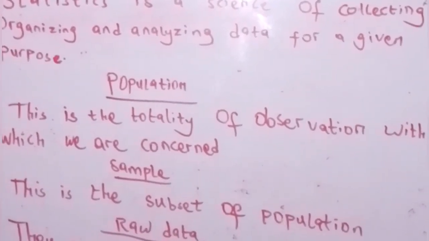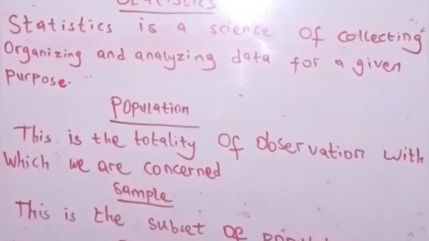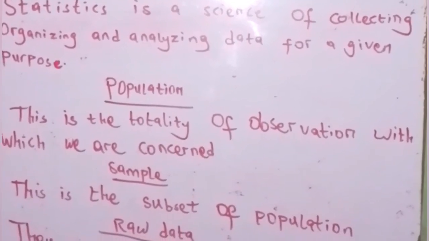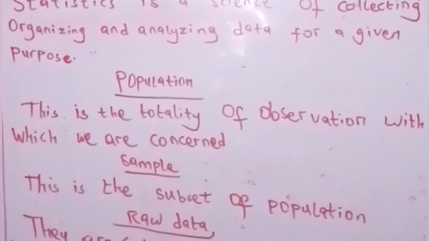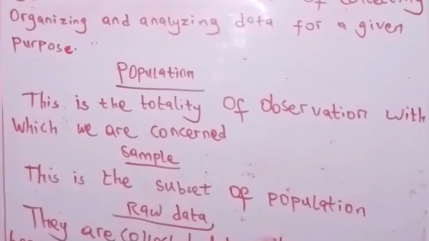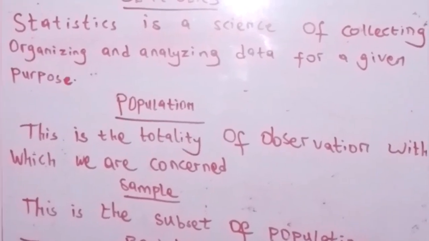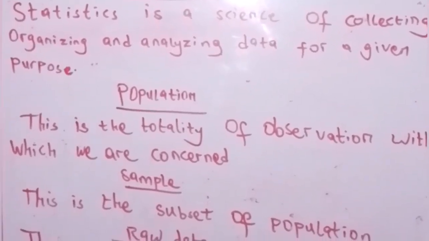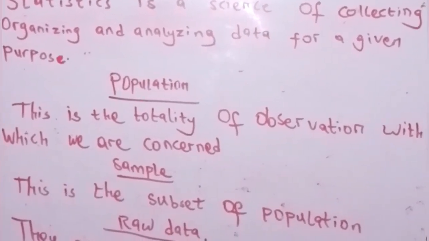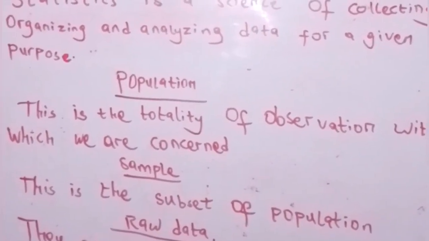Also under statistics, we have what we call sample. Sample is the subset of the population. In Nigeria now, we have how many universities? The sample we take will make us know how many universities. Is it federal universities we are talking about? Is it state universities? Is it private universities in Nigeria? That is the subset, the sample. Under federal universities, you may have up to 50. That's the frequency. Under private universities, you may have up to 20. There may be more than that, but I'm just using it as an example. I think you are understanding me.